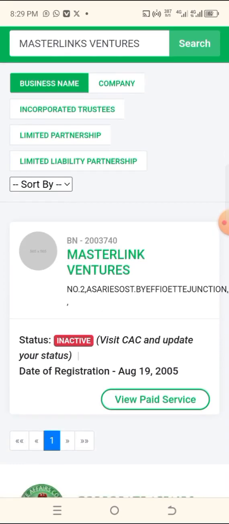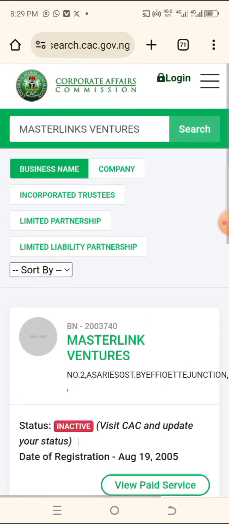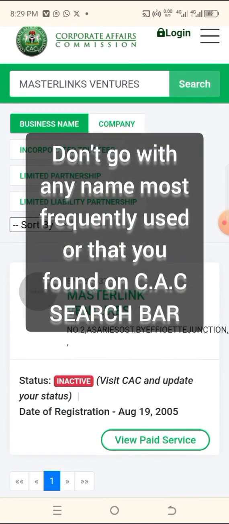See this one now. So with this one, it means that you can't go with Master Nick. You can't go with anything Master Nick Ventures, Master Nick. If you want to register names like this, they will reject it. They will not give you that name. So that is why the agents and lawyers who normally register businesses collect good money. You want to register a business name for you, they will collect 40,000, 30,000, 50,000 from people. It's because of this search.